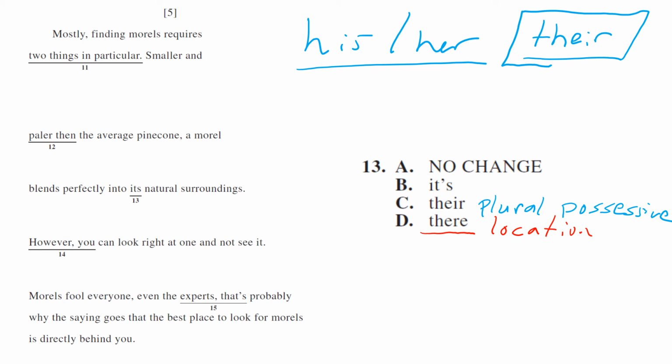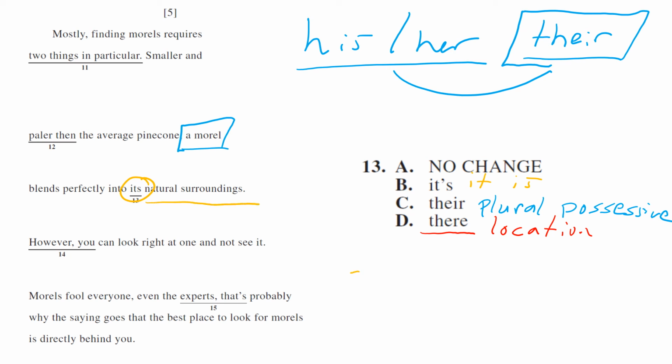But in this one, a morel blends. So morel is singular for sure, right? And it's not a human, so it's not his or her or their. So an I-T apostrophe S is it is. Its is the possessive, right? And the other way you can always be sure that you have possession is to change this.